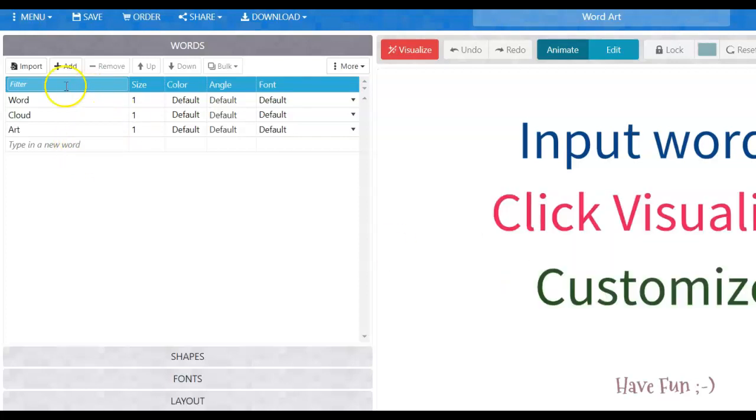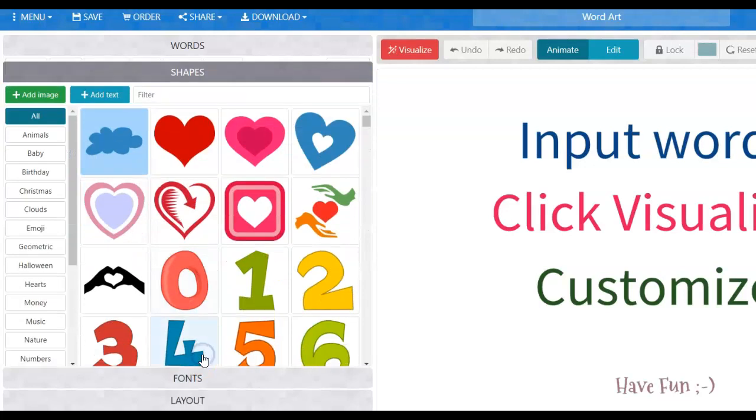So what you do is you type in what words you want. So let's say I want to talk about sleep. And then maybe I do dreams. Maybe I do REM sleep if I'm talking about sleep and things like that. So you can choose as many words as you want, and then you go to shapes.